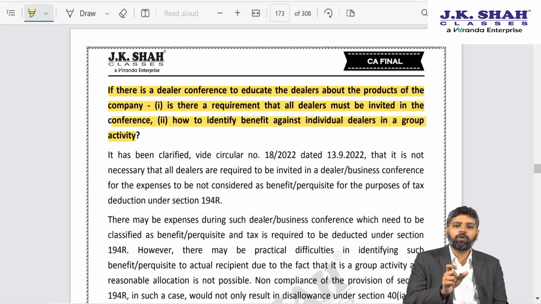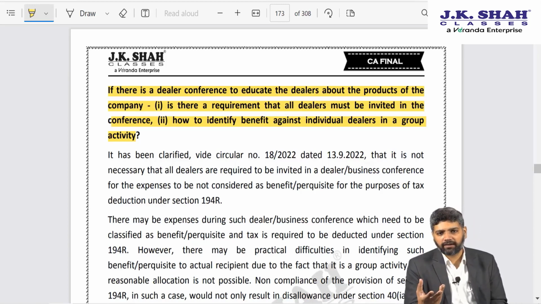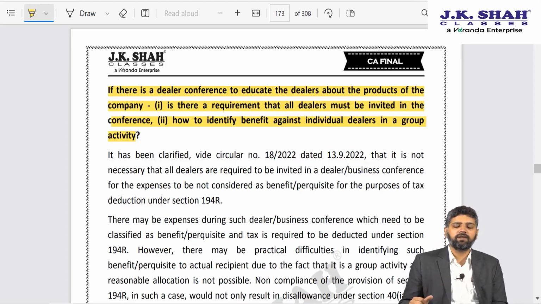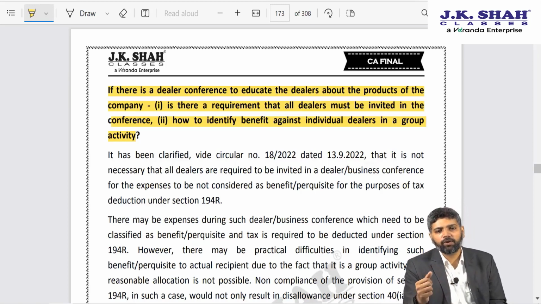But if only a select group of dealers are invited, those who have achieved a particular target, then that may be indicative of the fact that there is some benefit or perquisite involved. Ancillary factors may also have to be seen. Like for example, if the conference is outside town, then who is bearing the expenses for travel up to that conference room? Who is paying for the accommodation of those dealers? All those may be indicative of whether any benefit or perquisite is embedded or not.